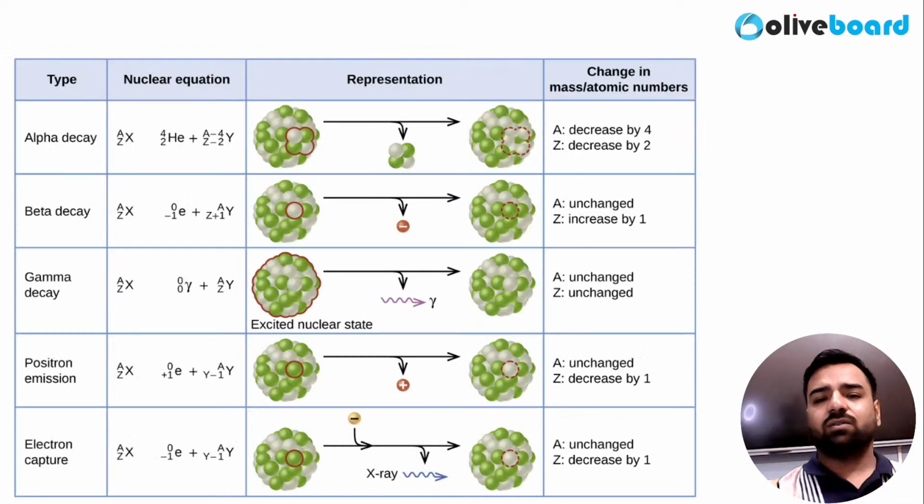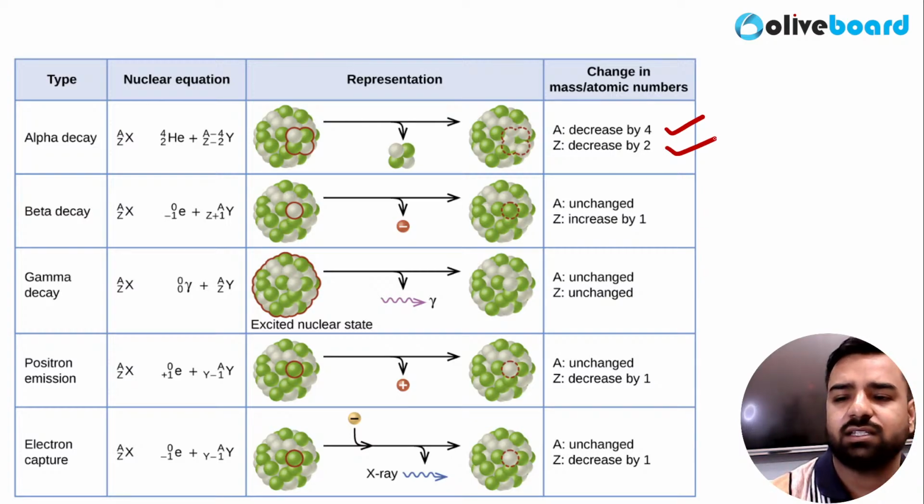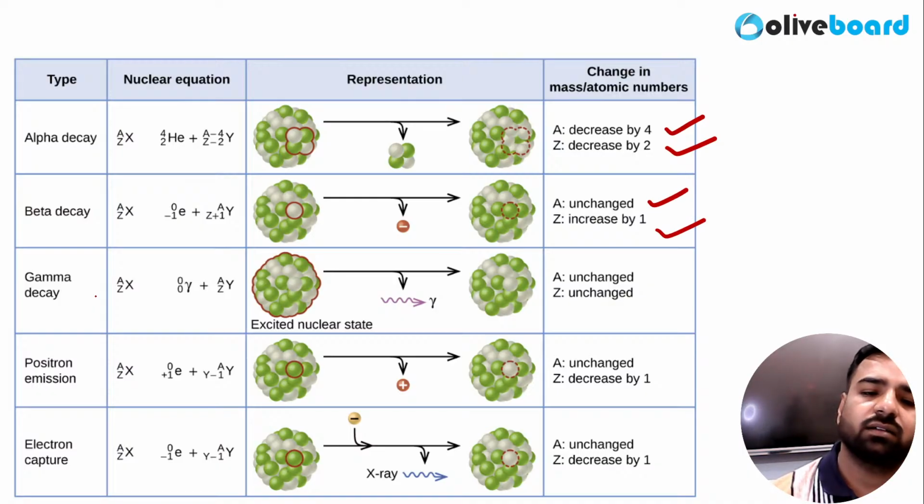Okay, so now in the alpha decay, you'll see that mass number is decreased by 4, atomic number is decreased by 2, right? In the beta decay, mass number is unchanged, but atomic number is increased by 1. In the gamma decay, no change in both the things. In the positron emission, mass number is unchanged, but atomic number decreases by 1.